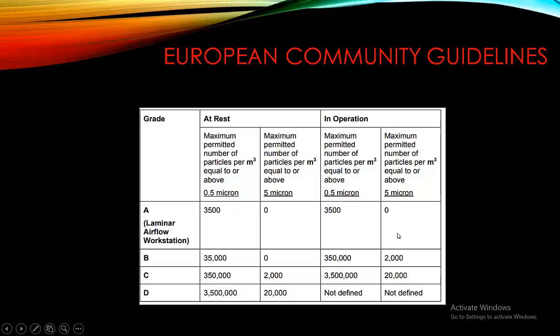Similarly, for the maximum permitted number of particles per meter cube equal to or above 5 micron, we cannot allow any in grade A, but in grade B 2000 and in grade C 20,000 particles are allowed during operation.